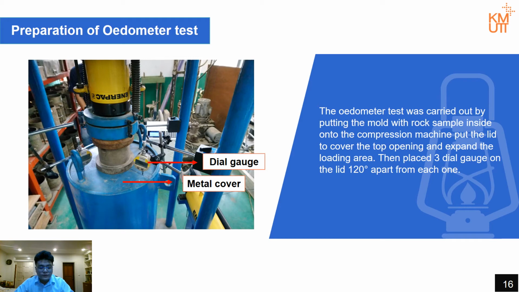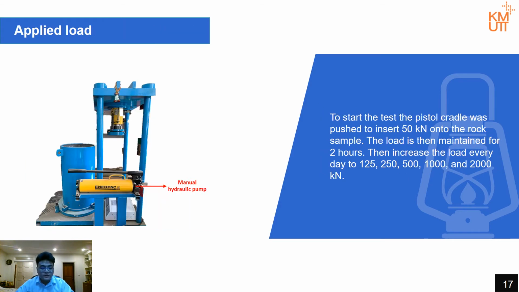To prepare for the oedometer test, first we put the mold with the rock sample inside onto the compaction machine and cover it with the lid to expand the loading area. Then we place 3 dial gauges on the lid, 120 degrees apart from each other. After that, we apply the load. The test starts by applying a load of 50 kilonewtons onto the rock sample and maintaining it for 2 hours. Then we increase the load every day to 125, 250, 500, 1000, and 2000 kilonewtons respectively.